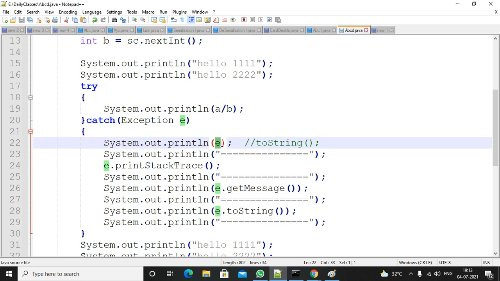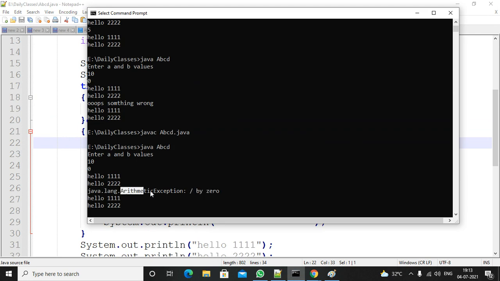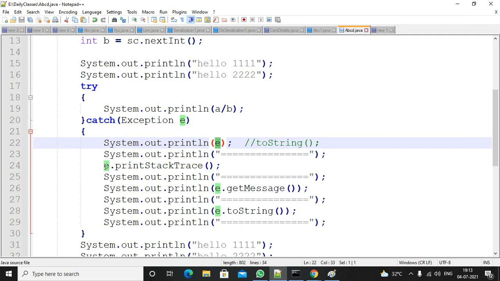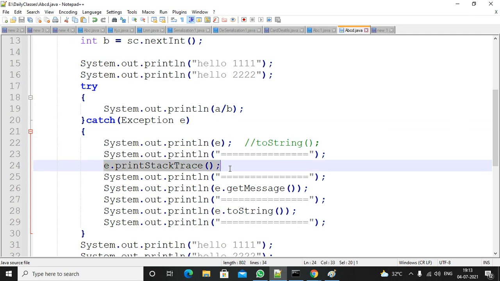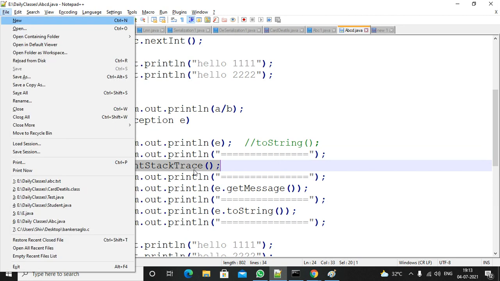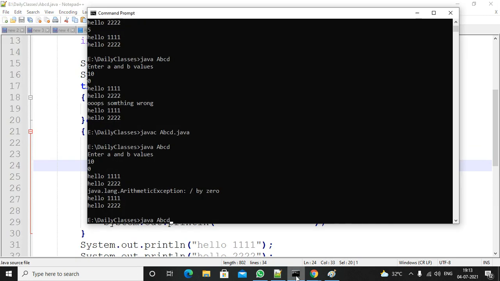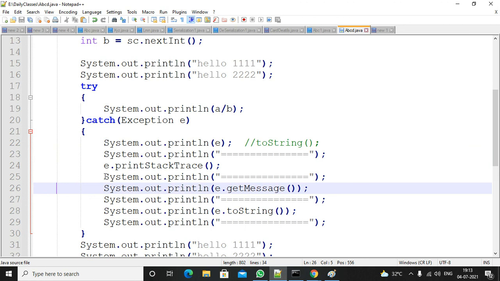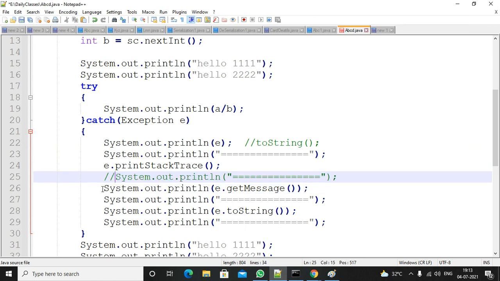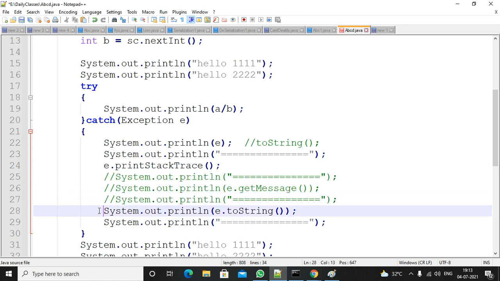Here you are directly printing e. It will print the exception name and exception description, which you already saw. Next, in a separate line, you are applying the printStackTrace method. Let me compile. Are there any compile time errors? We will check. We don't have any compile time errors. So we are applying the printStackTrace method. I am commenting the remaining lines, so observe, I am executing the printStackTrace method.